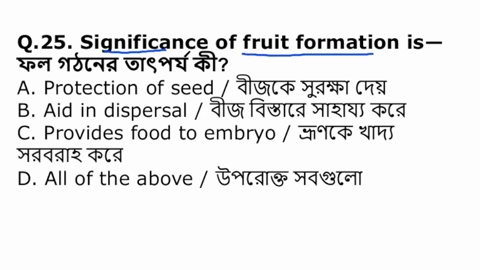Protection of seed, aid in dispersal, provide food to the embryo, or all of the above? Fruit formation provides protection to the seed, aids in dispersal, and provides food to the embryo. So the correct answer is all of the above.